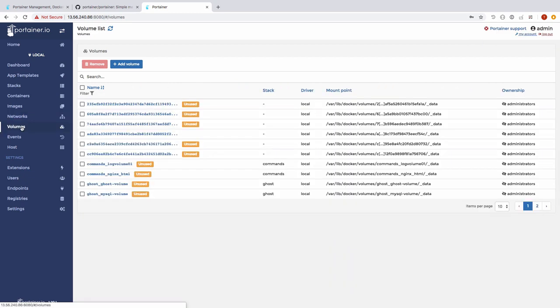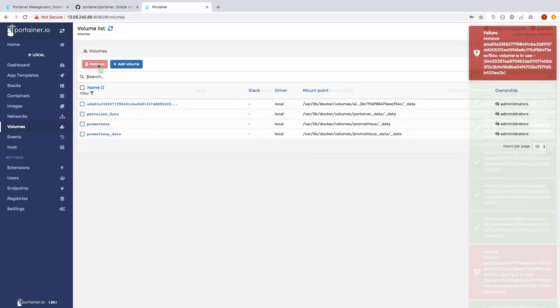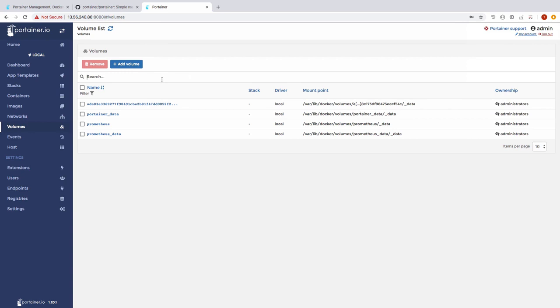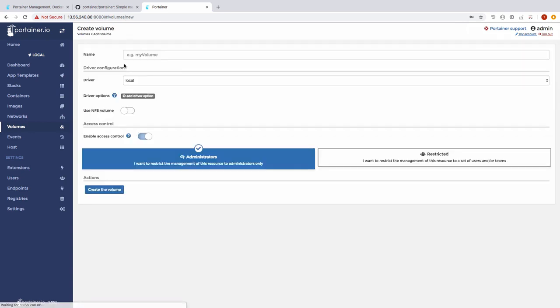Next, let's go and check out volumes. Again, we have the ability to go and manage volumes here. I can go and click on, and I can go and delete stuff that is built up over time. And click remove. And any kind of issues, again, will be reported. I can also go and add a volume.